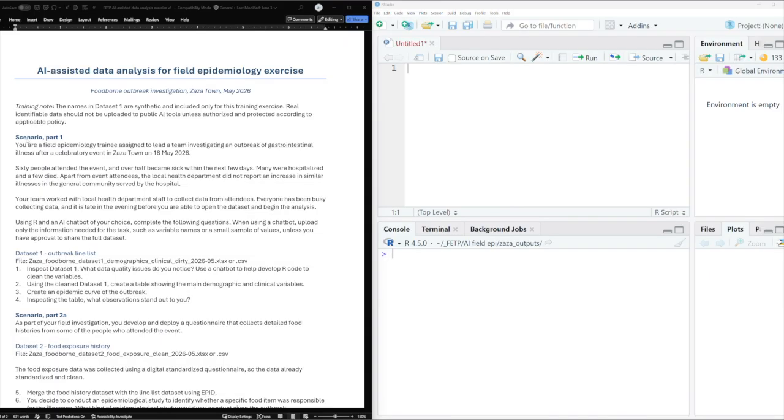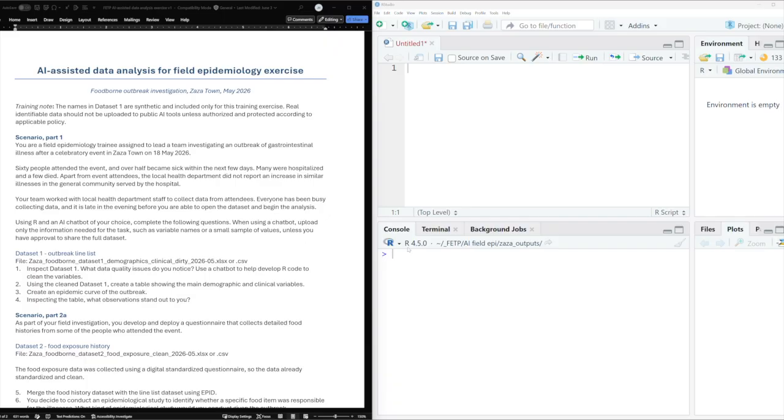So this shows the exercise that we're going to go through. Again, this is a foodborne outbreak in a fictional town called Zaza in May 2026. And I'll just read this scenario part 1 to set the stage. You are a field epidemiology trainee assigned to lead a team investigating an outbreak of gastrointestinal illness after a celebratory event in Zaza town on 18th May 2026. 60 people attended the event and over half became sick within a few days. Many were hospitalized and a few died.